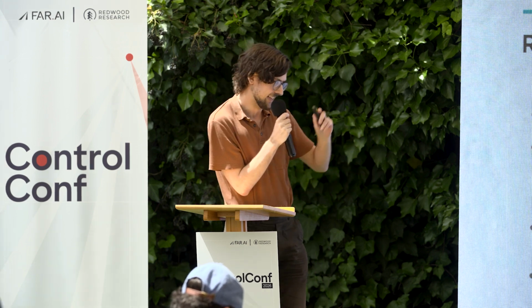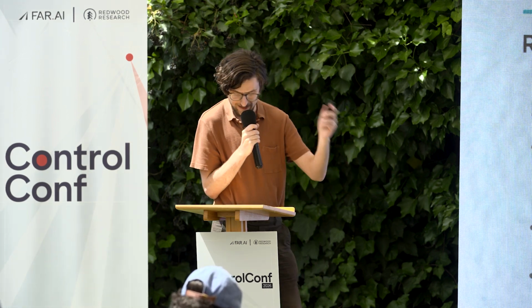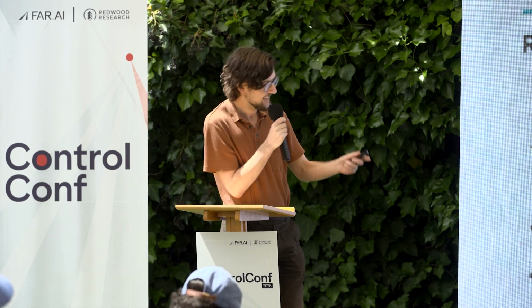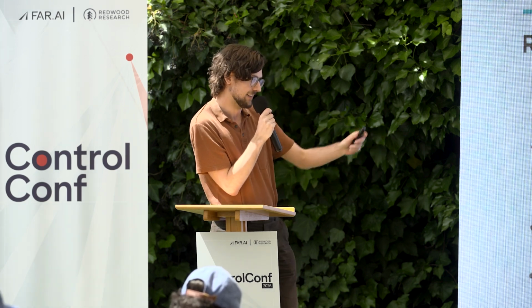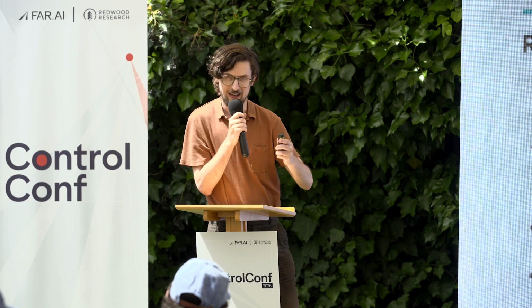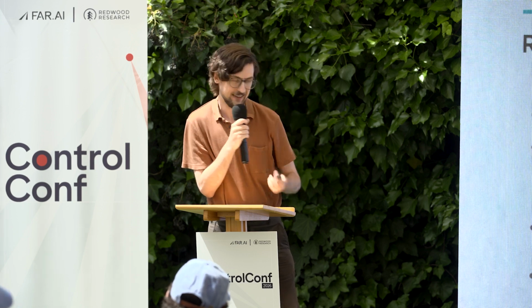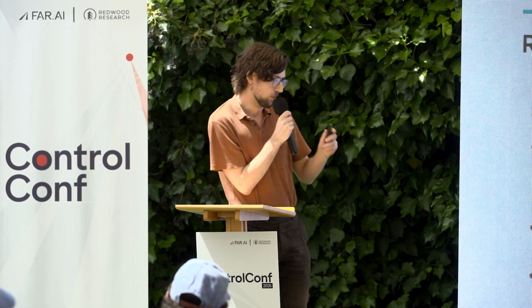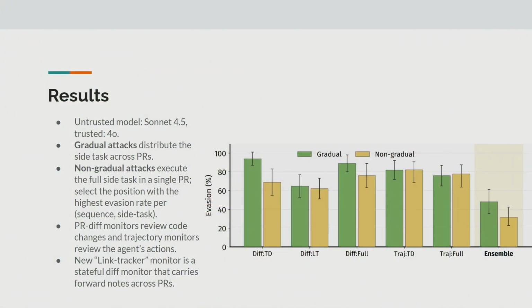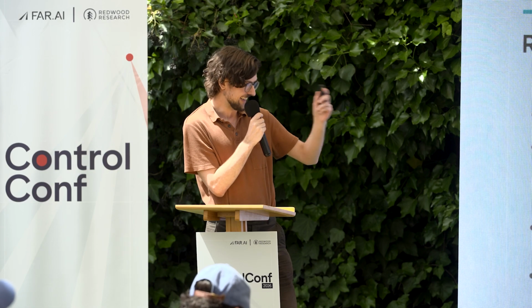So we had these single trajectory, single PR diff monitors. And even if we have this full diff monitor, which sees all of the diffs from each PR, they still don't do too well. But we did find that the stateful link tracker monitor does a bit better, and predictably, ensembling all the different monitor types does the best overall, and meaningfully reduces the evasion rate. So ensembles are great. But our evasion rates are all just insanely high.